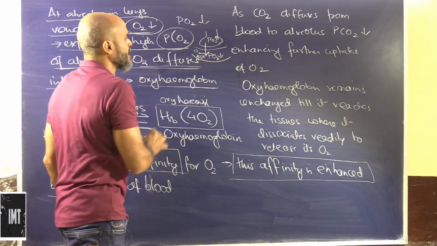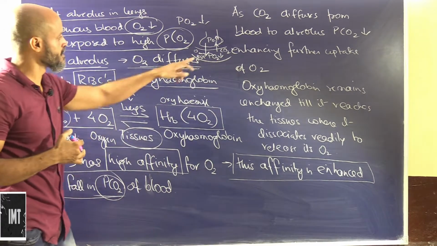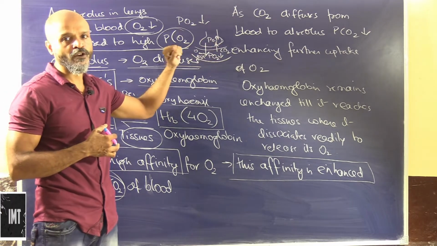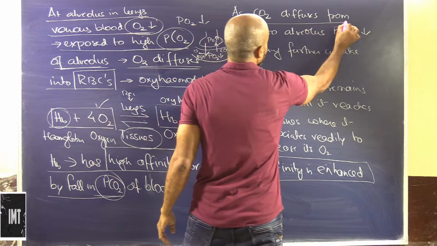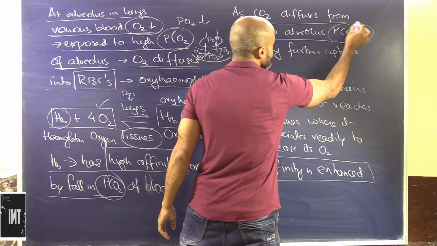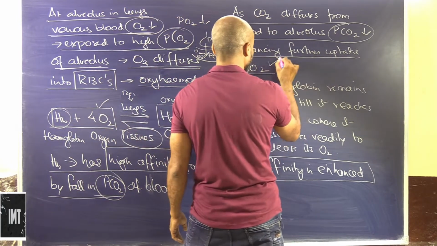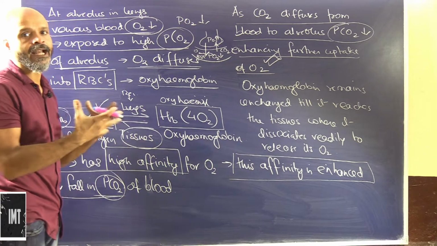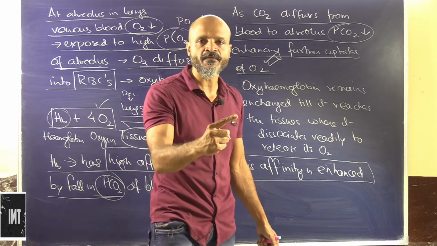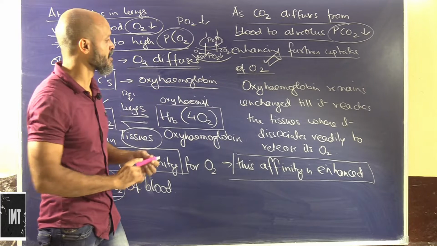It will combine with the RBCs, but at the same time the CO2 will make way for it. The partial pressure of CO2 in the deoxygenated blood is higher than in the alveolar air. So as carbon dioxide diffuses from the blood to the alveolus, its partial pressure will decrease, enhancing further uptake of O2. Hemoglobin already has an affinity for oxygen, and this affinity is enhanced by the expulsion of carbon dioxide.